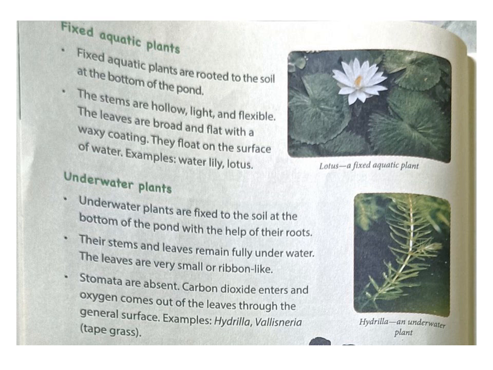Underwater plants are fixed, and their stems and leaves remain fully underwater. The leaves are very small or ribbon-like. Stomata are totally absent in underwater plants. Carbon dioxide enters and oxygen comes out of the leaf through the general surface of the leaf. Examples of underwater plants are Hydrilla and Vallisneria. Vallisneria is also called tape grass.